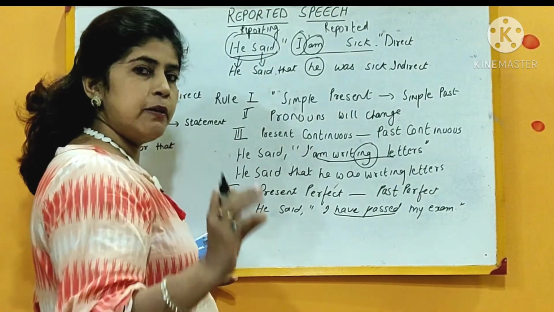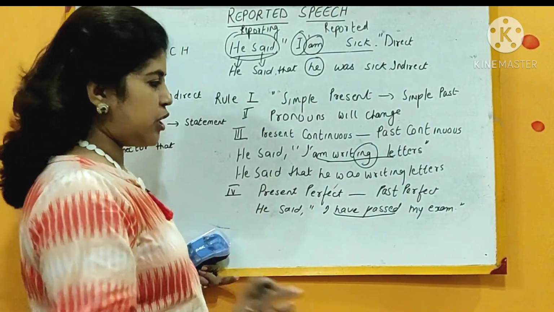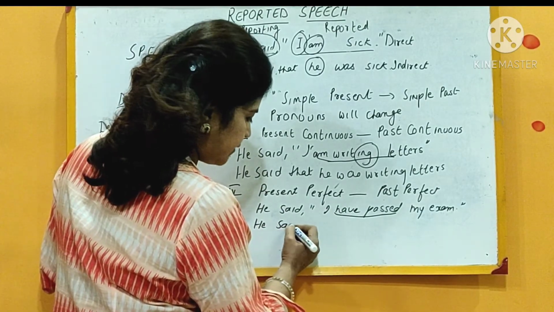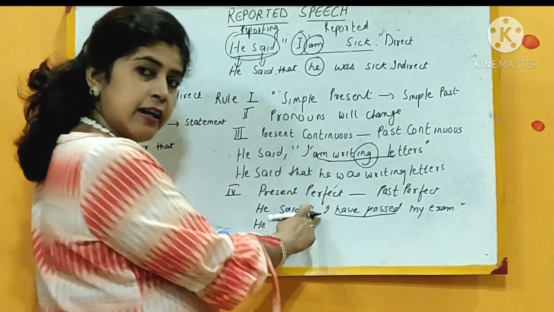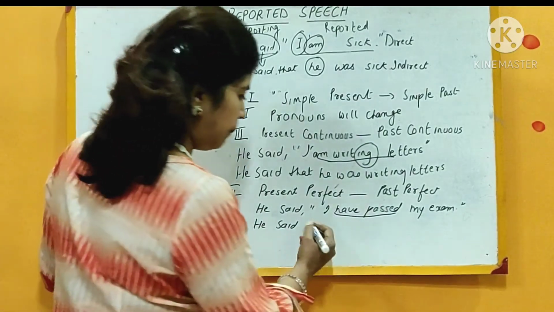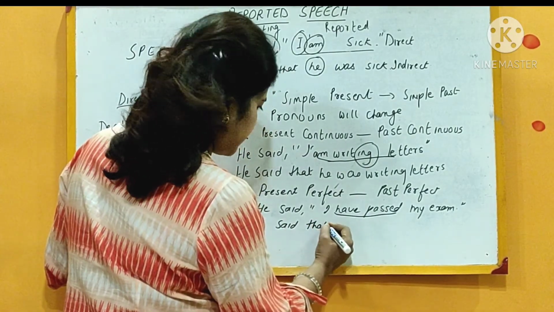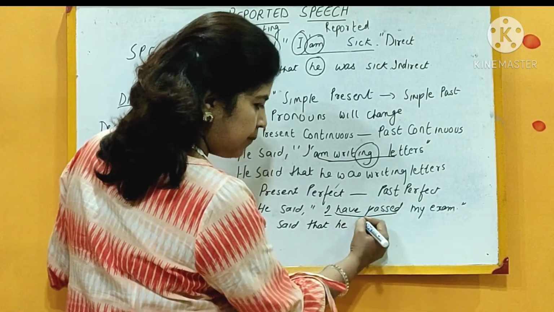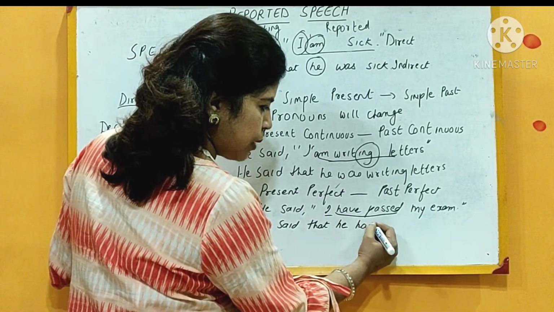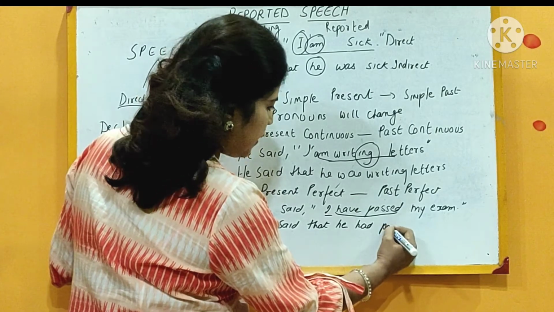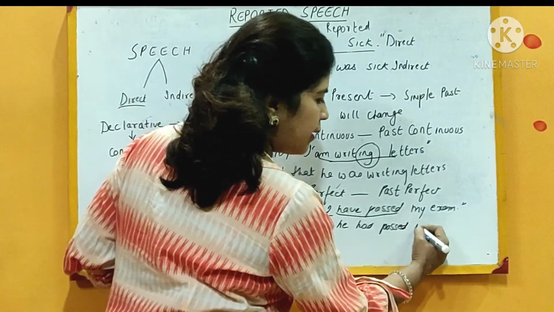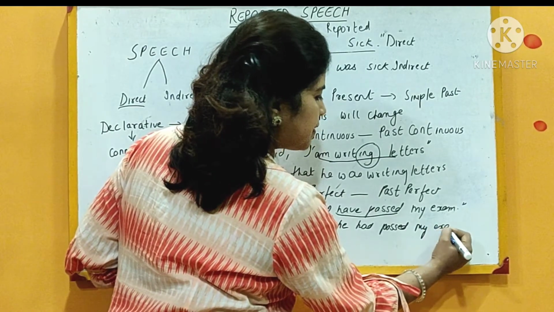Now this present perfect sentence is going to change to the past perfect form. He said that, because since it is again in the statement form, we are going to put the connector "that" over here. This "I" will change to "he", this "have" will change to "had", "passed" will remain as past because it's a past perfect tense, and "his exam".